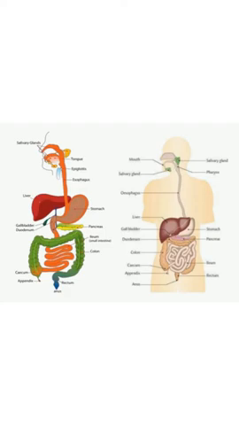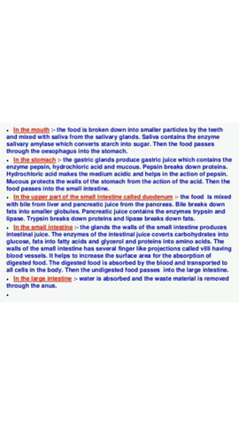These are tubular, tube-like structures called intestinal glands, which secrete intestinal juice. Different steps of digestion in the human alimentary canal.